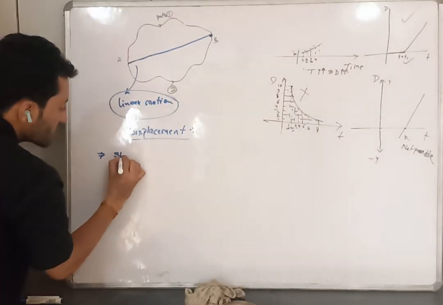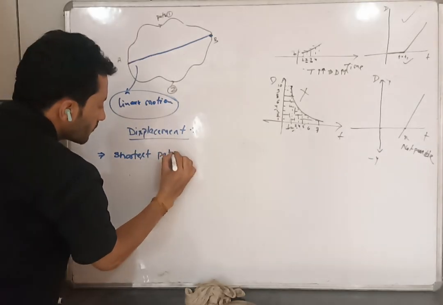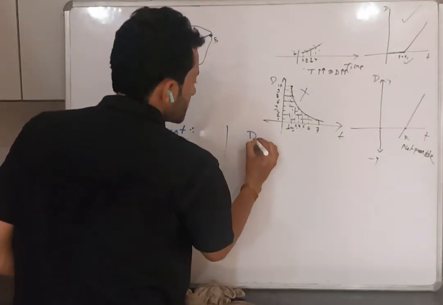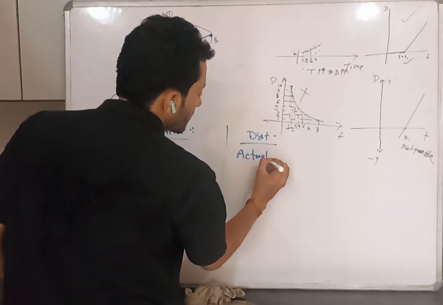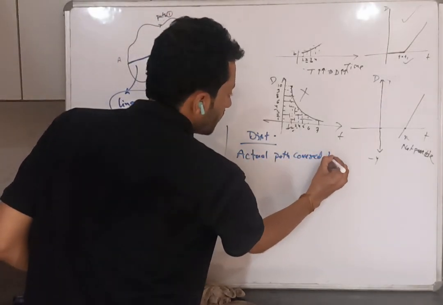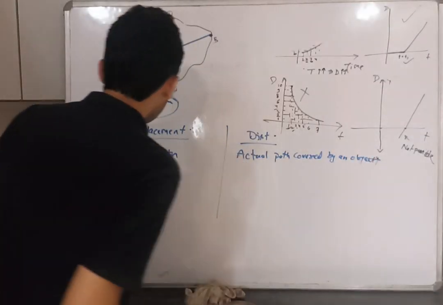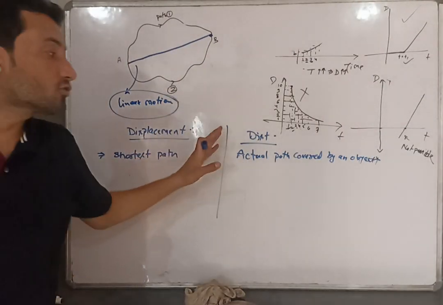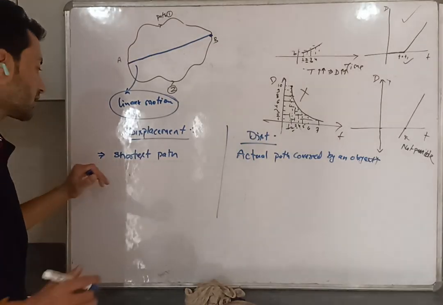Displacement is the shortest path. What is distance? Distance is the actual path covered by an object. Distance means actual path covered by an object. Displacement is the shortest path covered by the object.